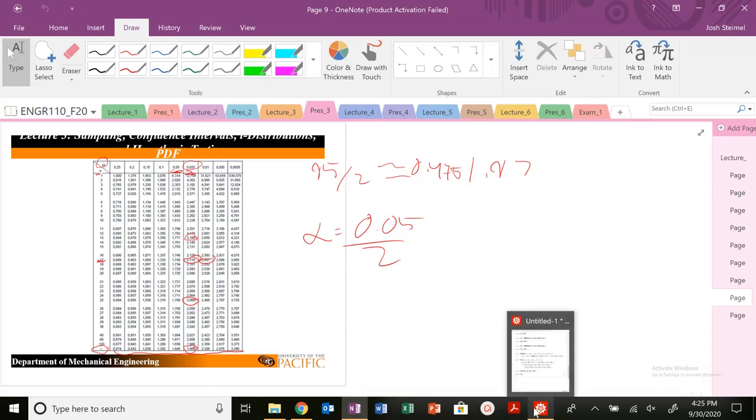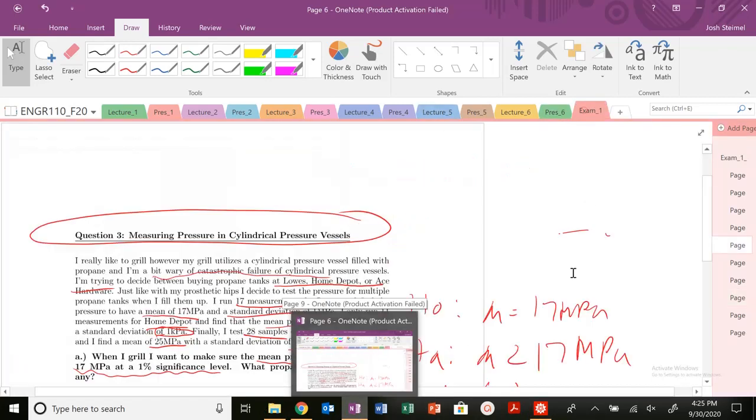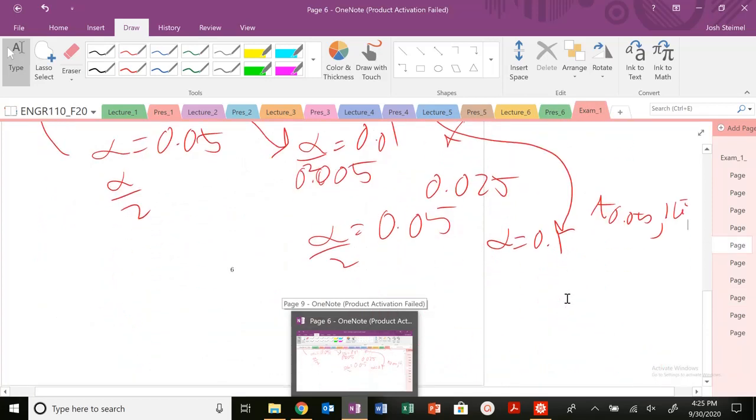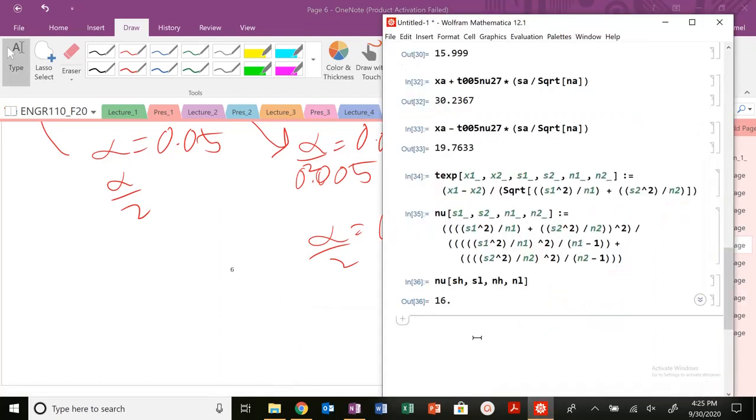So let's go and check that. 1.746. So this is going to give me 1.746 right here. So let's calculate now my t experimental. So my t experimental, I'm comparing again the Home Depot and Lowe's. So XL, SH, SL, NH, NL. So remember HL, HL, HL. Calculate that. Minus 4.21. So let's double check.